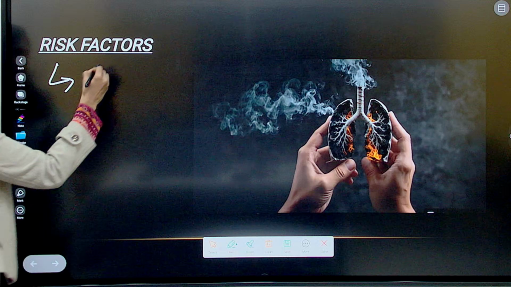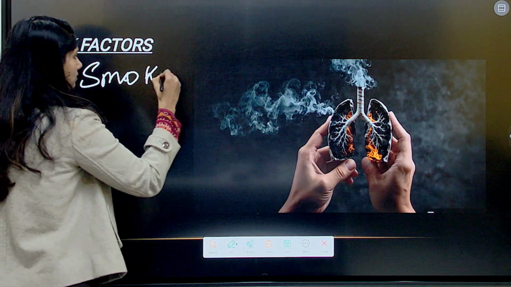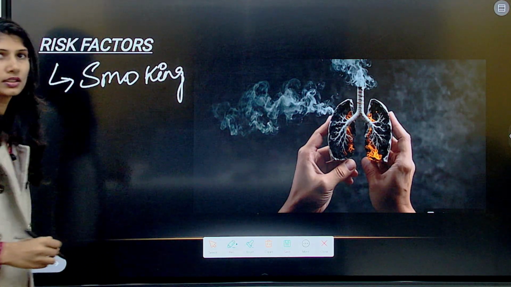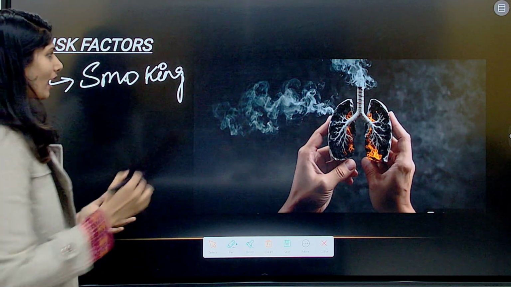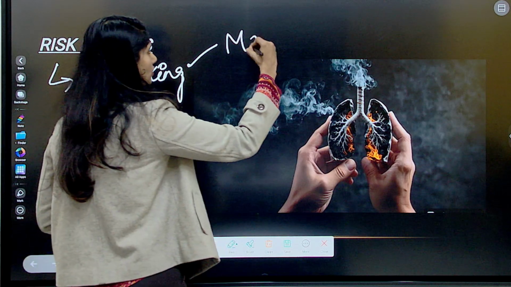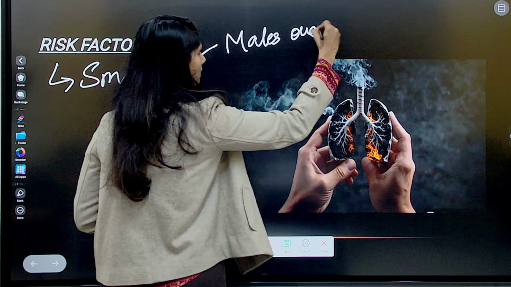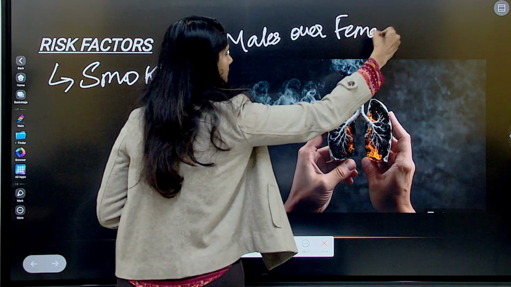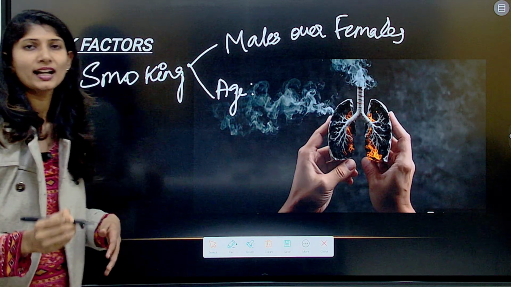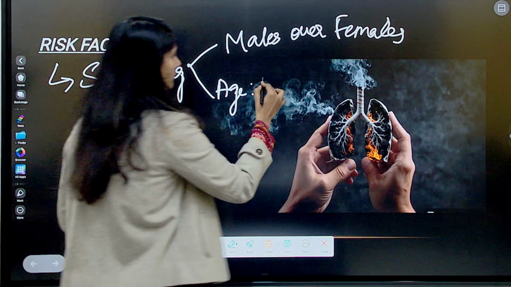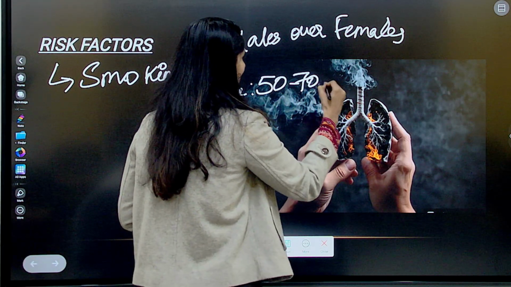First and foremost, smoking. When it comes to smoking, largely it affects males over females. What age group does it affect? The age group it affects is from 50 to 70 years of age.